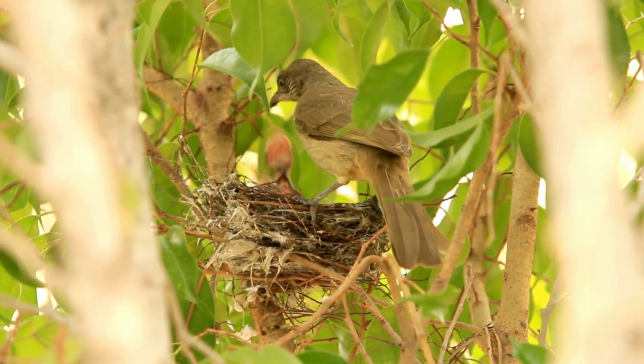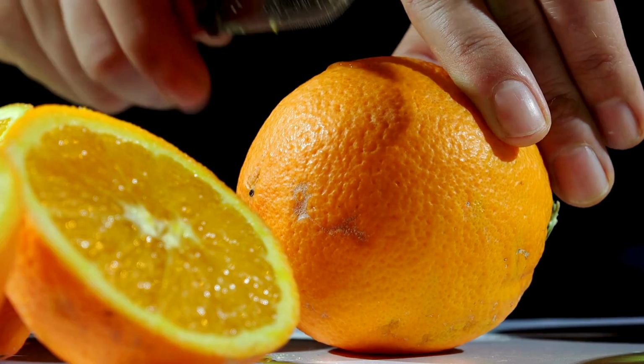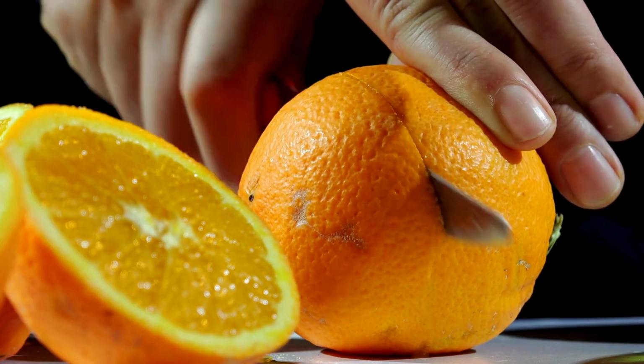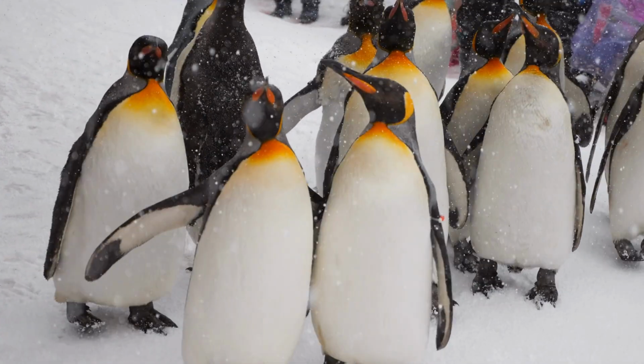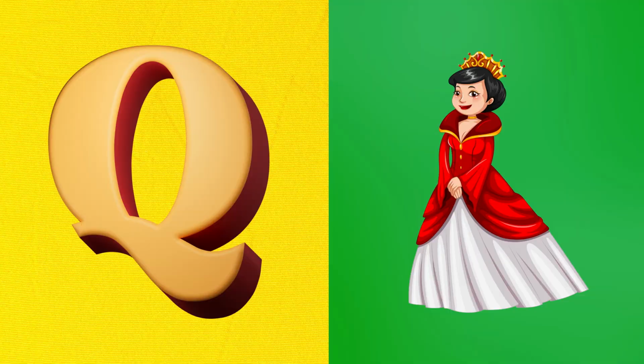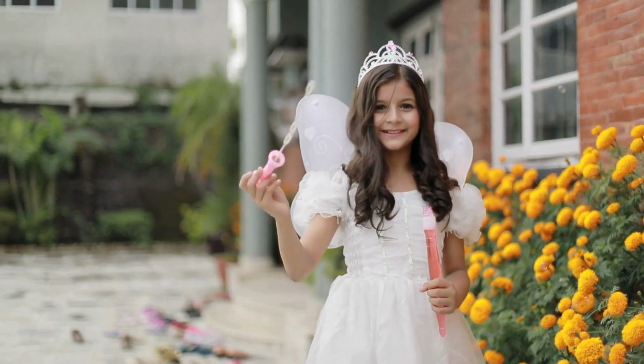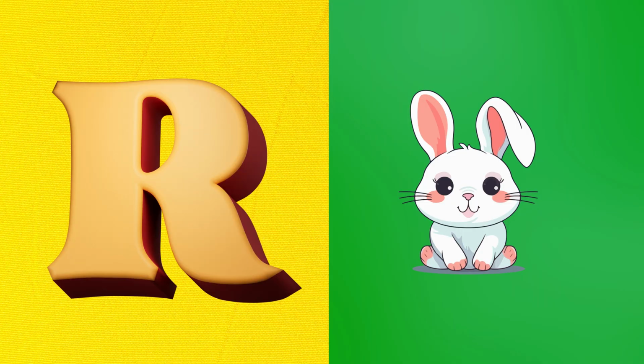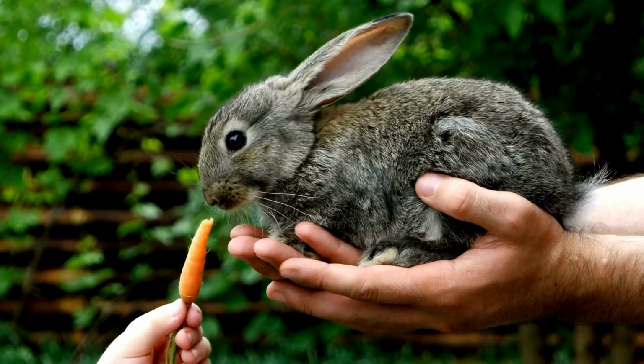O is for orange, orange slices spin and sparkle. P is for penguin, penguin waddles and slides. Q is for queen, queen waves in royal style. R is for rabbit, rabbit hops and wiggles nose.